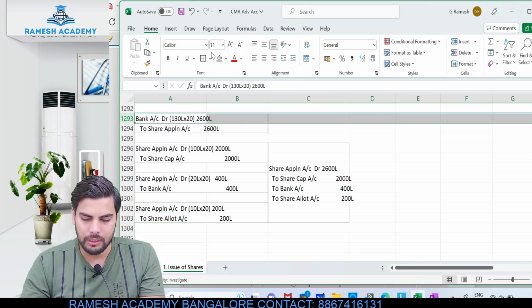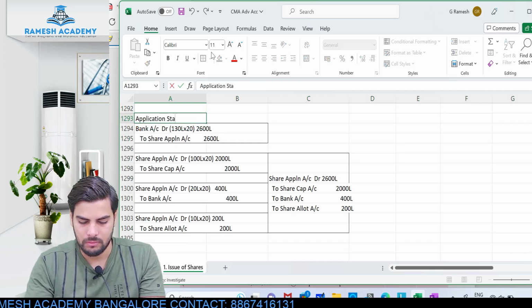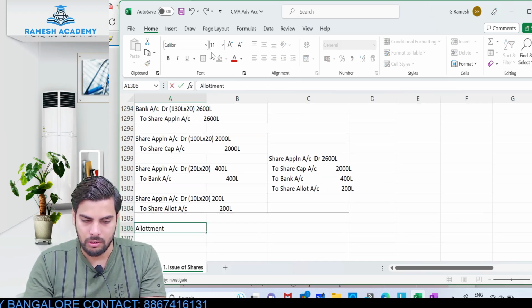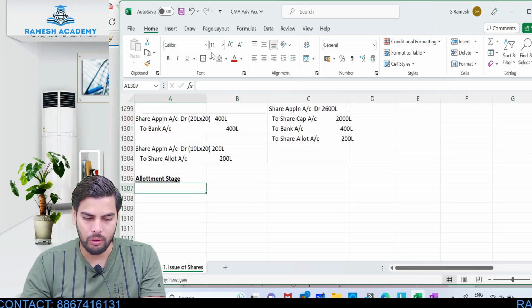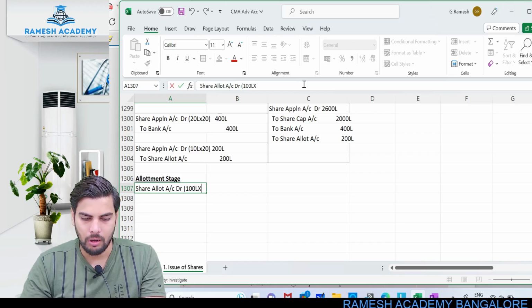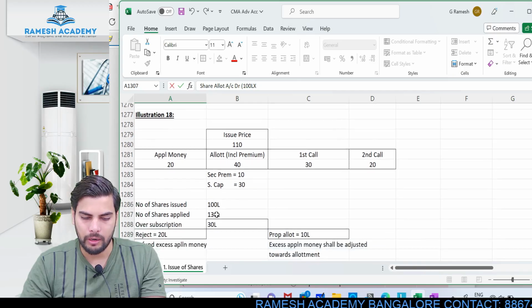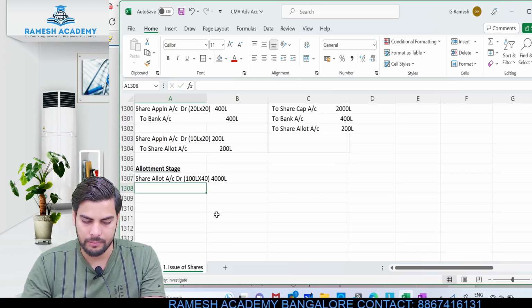Okay, so after this, when the allotment money is due, what will be the entry? All these entries pertain to the application stage, then comes the allotment stage. When it comes to the allotment stage, the first entry I'll pass would be the due entry. You already know the due entry, right? So share allotment account debit, 100 lakh shares into the amount due at allotment, including premium. 40 rupees is what is due at allotment, of which 10 rupees is premium. So this would be 4000 lakh